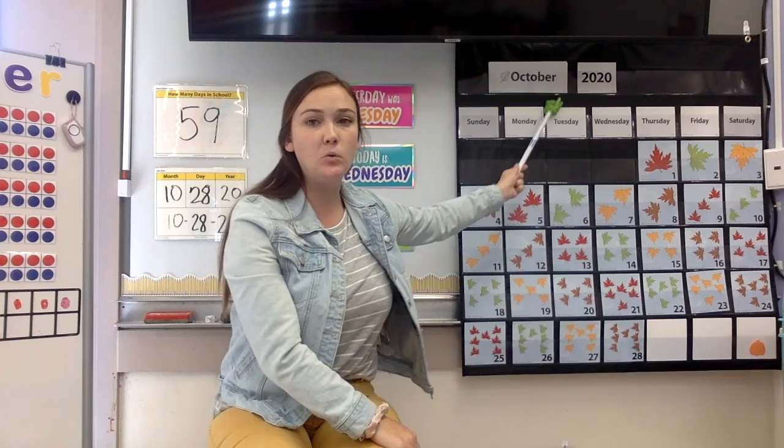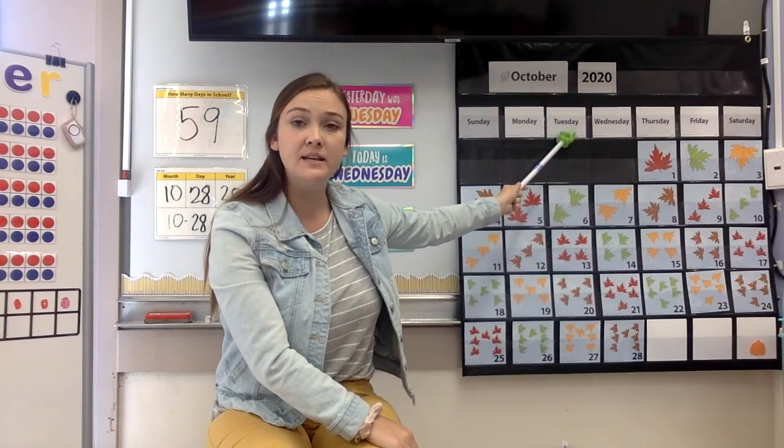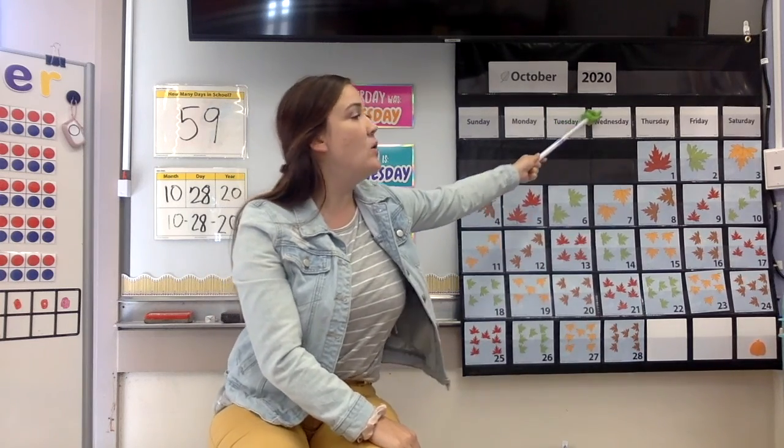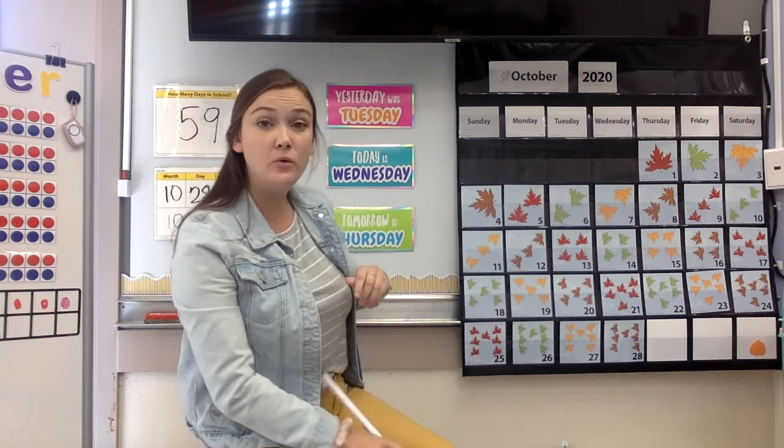Yesterday, we have to hop backwards, was Tuesday. Tuesday, Wednesday. What comes after Wednesday? What will tomorrow be? Thursday. Today is Wednesday. Yesterday was Tuesday. Tomorrow will be Thursday. And if you notice, it goes in the order: Tuesday, Wednesday, and Thursday.